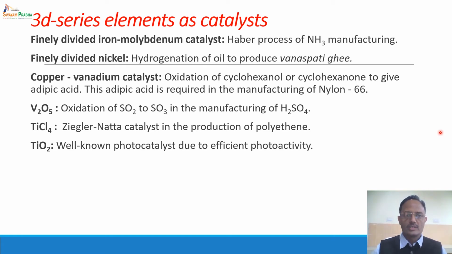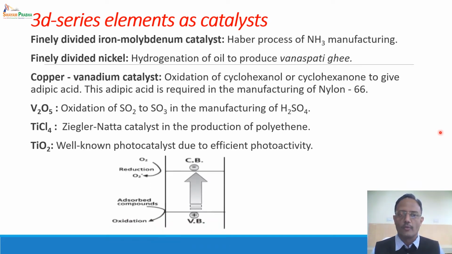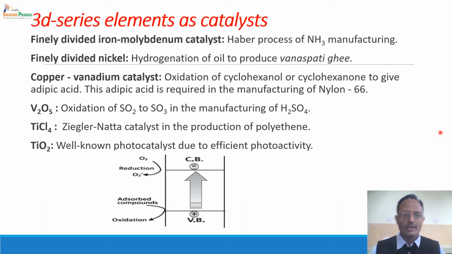TiO2 is a well-known catalyst or photocatalyst due to its efficient photoactivity. The reason of this TiO2 being used as a photocatalyst is the perfect energy gap between the valence band and conduction band in TiO2. It is of the order of 3.2 electron volt, which corresponds to about 415 nanometer, which is in the visible region of the spectrum.